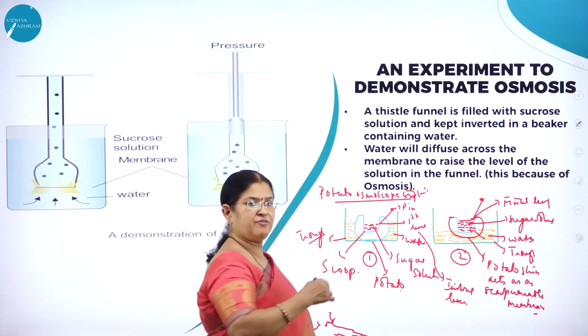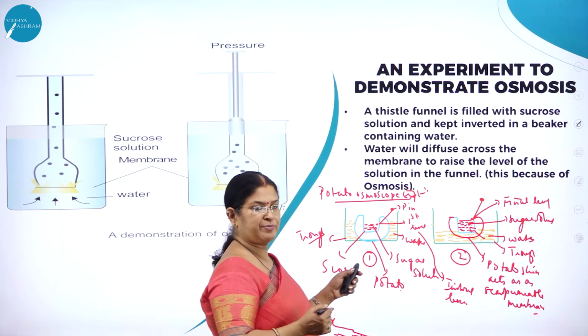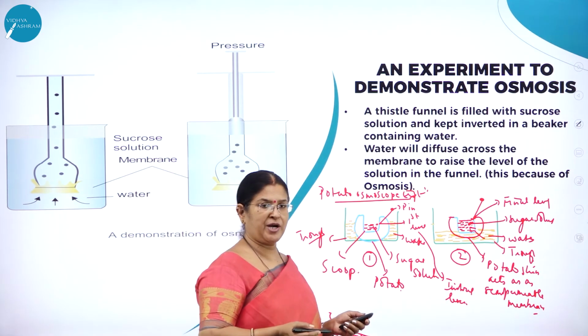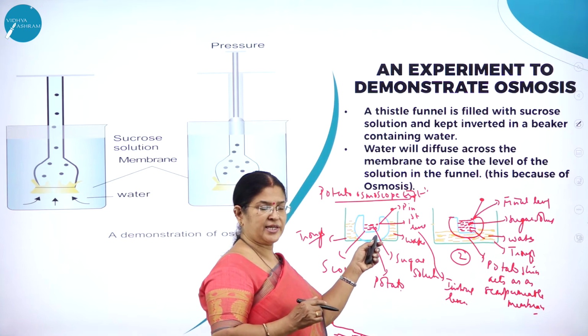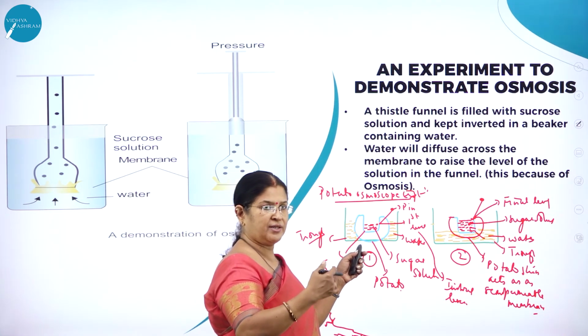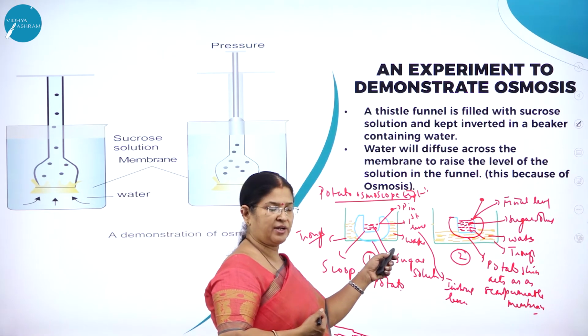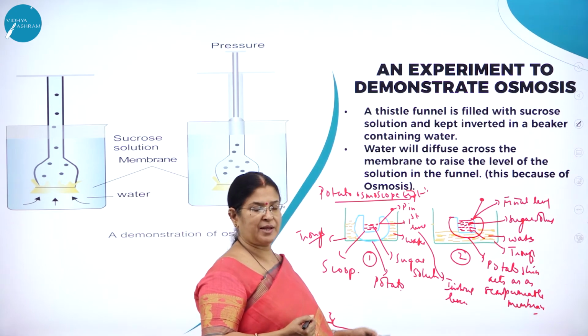Here the potato itself will act as a physiological membrane. So what is the experiment all about? A large potato is taken, a boat-shaped incision is made, and sugar solution is taken inside the scoop to a level lesser than the water that is taken in the trough, and the initial level is marked by a pin.